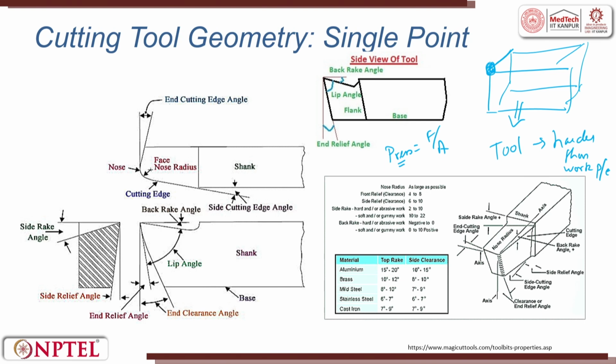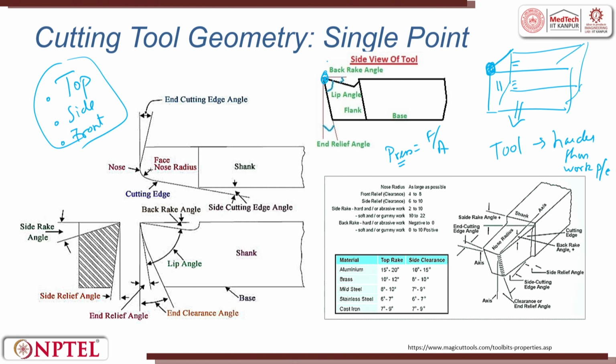To convert this into a point contact, I have to modify the faces. I have to make a change on the top face, on the side face, and on the front face. When I make all these changes, I convert it into a single point.